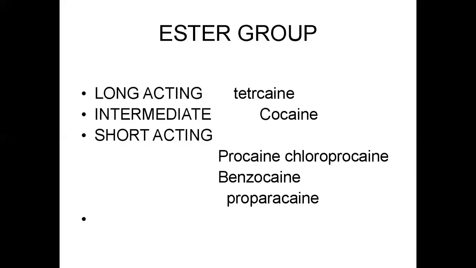Toxicity: irritation. There is no irritation when it is used for the eye, so it is used in ophthalmic solutions. Overdose causes drowsiness.